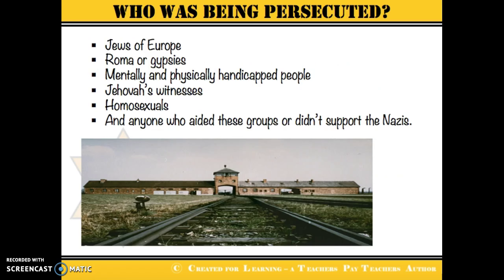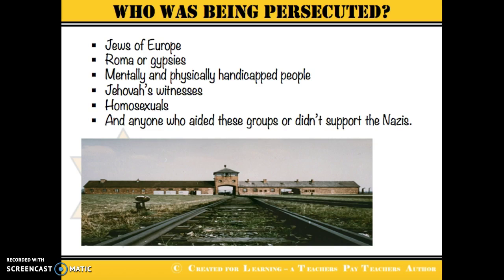Okay, so who was being persecuted? Jews of Europe, so Jewish people all over Europe were being persecuted. Roma or gypsies, anyone who was mentally or physically handicapped or disabled, not just Jewish people, but other groups of religious people like Jehovah's Witnesses, homosexuals, and anybody who aided these groups or who didn't support the Nazi Party.